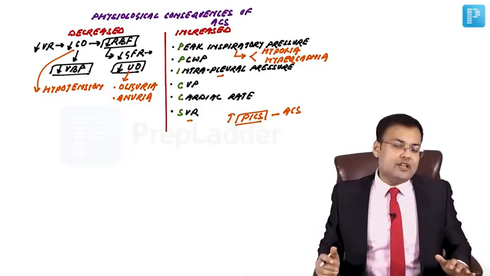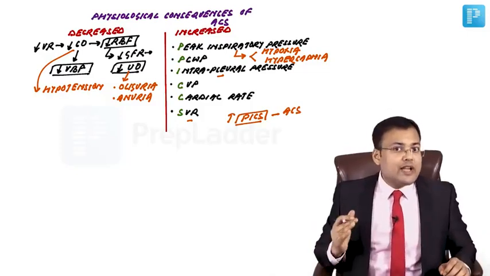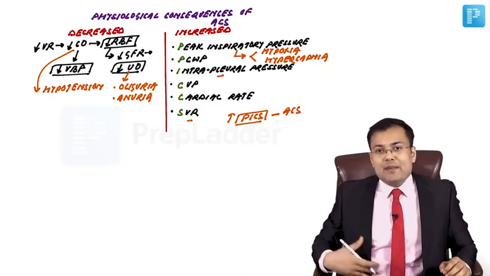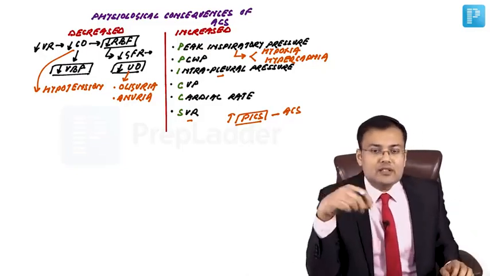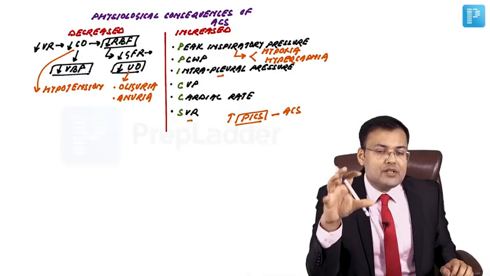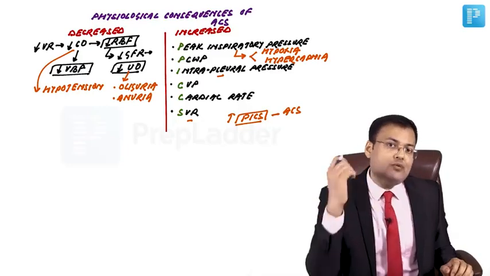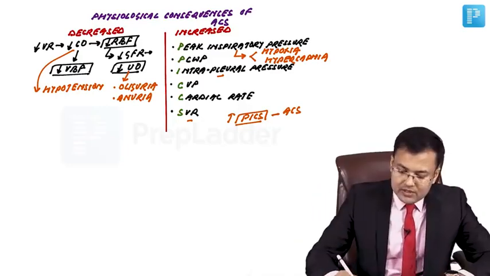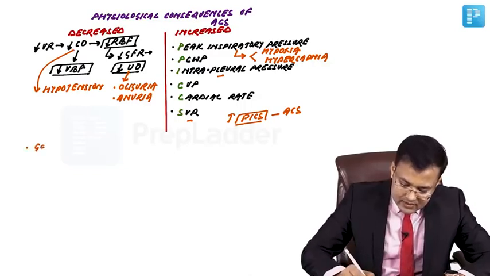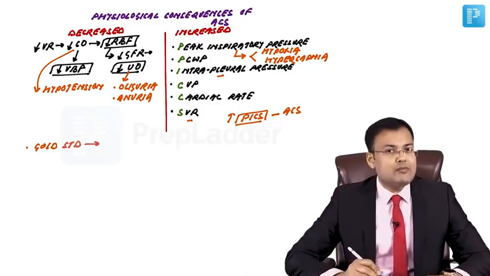How to measure intra-abdominal pressure? You can measure it indirectly by measuring the bladder pressure. So insert a bladder catheter, measure the bladder pressure. Indirectly, you can measure the intra-abdominal pressure. So what's the gold standard indirect method for measuring intra-abdominal pressure?